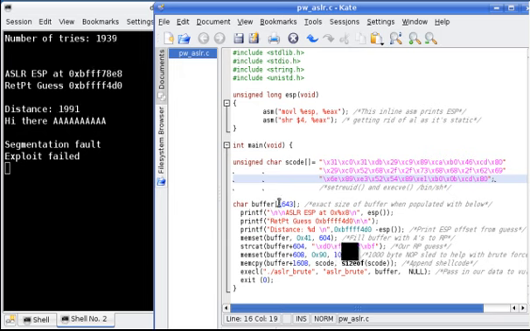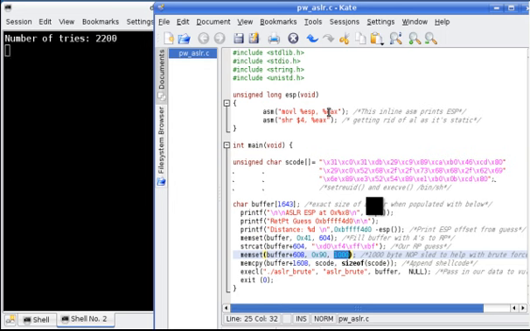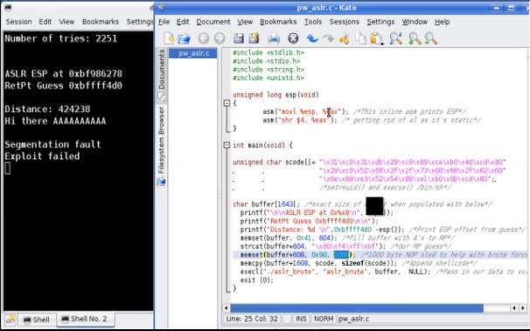Down here we've got a buffer. It's an odd number, 1643. The reason I chose that number is because we're sending in a NOP sled of 1000, and then we've got 604 bytes of padding to get to the return pointer. Then we've got the return pointer, and we also have the shellcode on the end. So it just happens to work out to 1643.